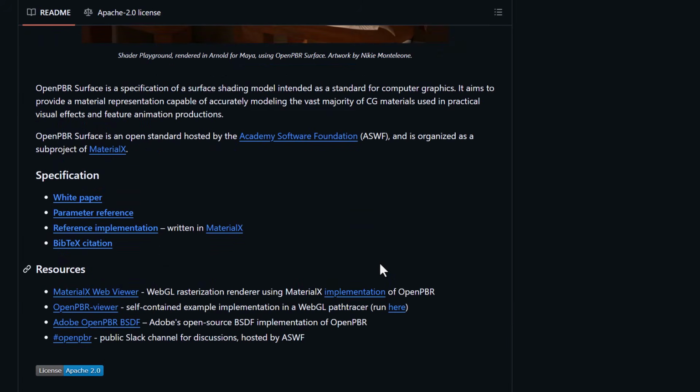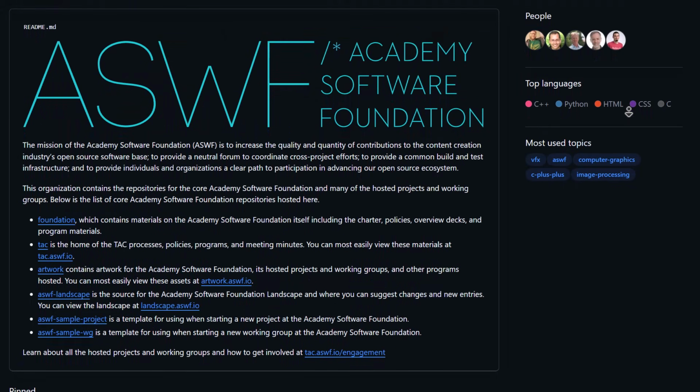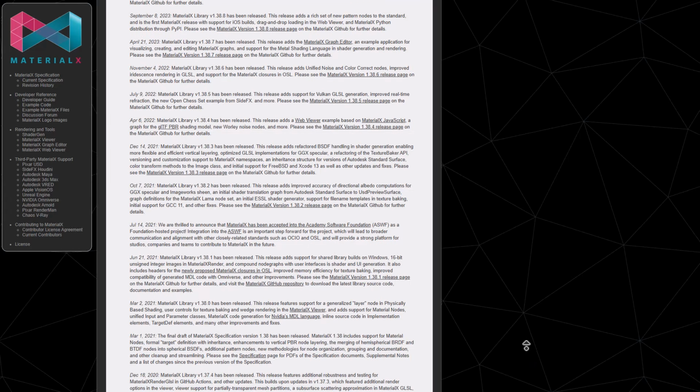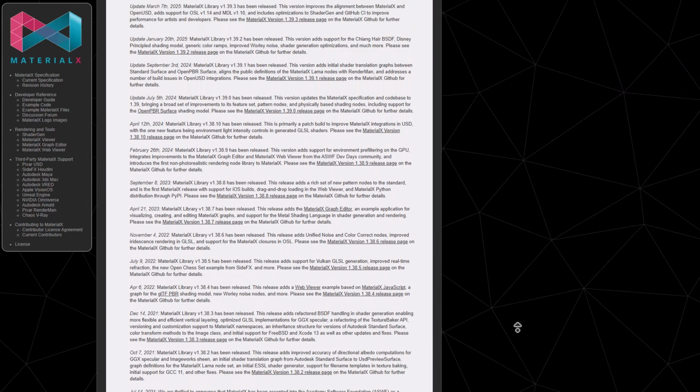And you can actually go ahead and see some of the resources that include the MaterialX web viewer, the OpenPBR viewer, the Adobe OpenPBR BSDF, and of course, the hashtag OpenPBR, which is a public Slack channel for discussion that has been hosted by the folks at the Academy Software Foundation. And for those who like to read up on MaterialX, of course, you can simply come through and read